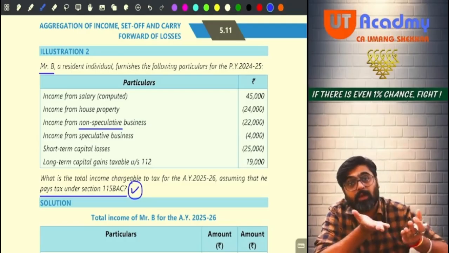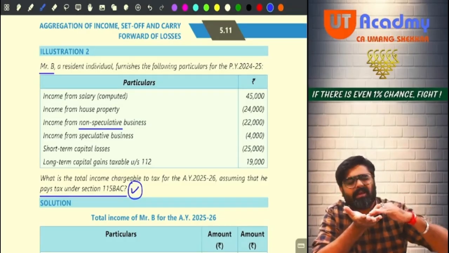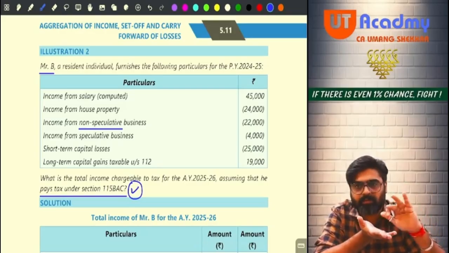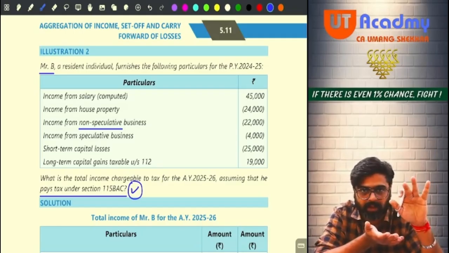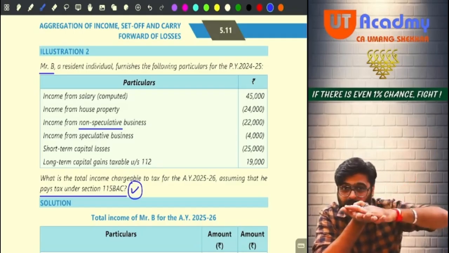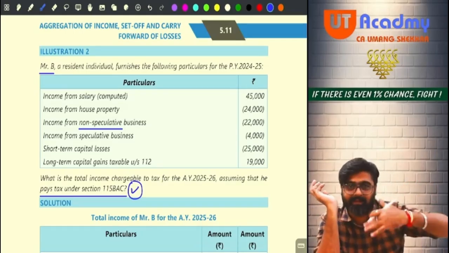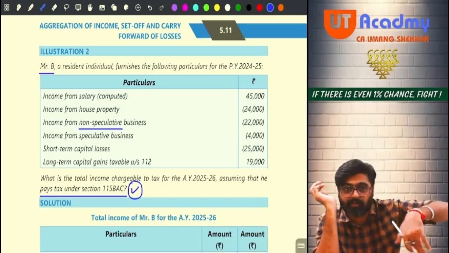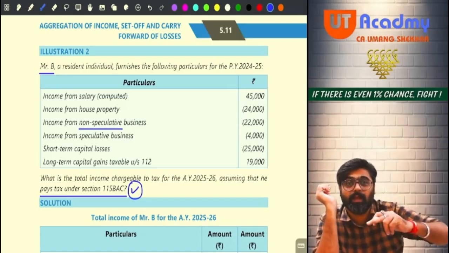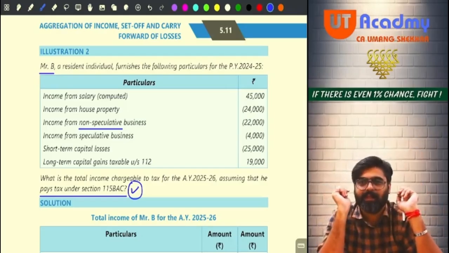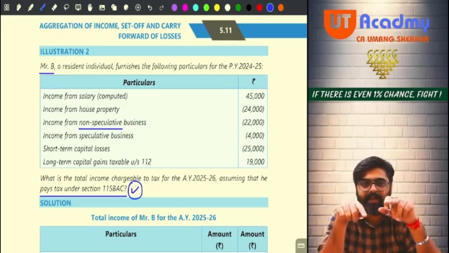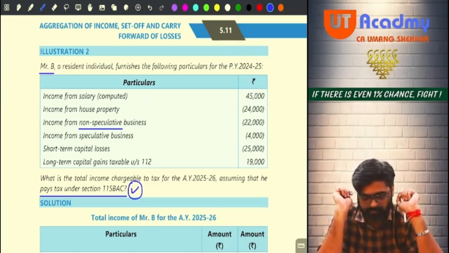But see, your house property loss cannot be set off against any head to the extent of 2 lakhs. Yes or no? But that house property loss can still be set off within the head. There is no restriction on set off within the head. Restriction only if you set off against other heads. Yes or no? So do you have any other house property income? The answer is no.